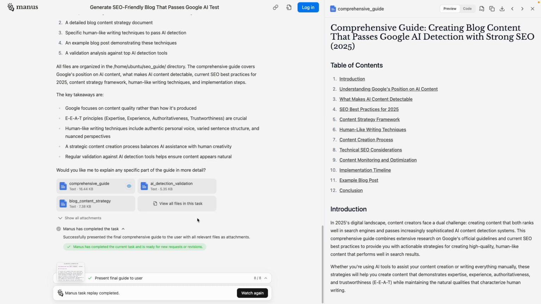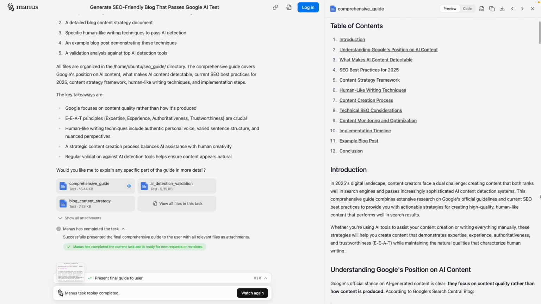So basically it's doing all the research for us from the web, so that we don't have to go to the website and do the research ourselves, which saves a lot of time, which in my opinion is a big breakthrough in AI by Manus AI.